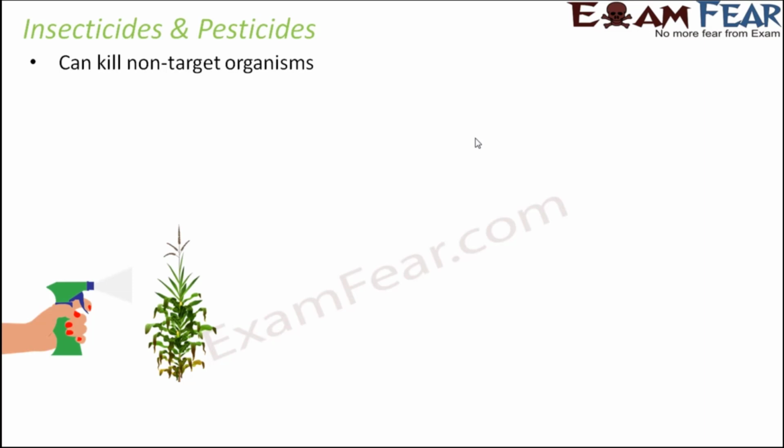So basically, what are these insecticides and pesticides? They are some poisonous chemicals which can kill insects and pests. So since they are anyways poisonous chemicals, they are also capable of killing other organisms. And that is what happens. So even though its job is to kill certain insects and pests, it also ends up killing a lot of other organisms also.